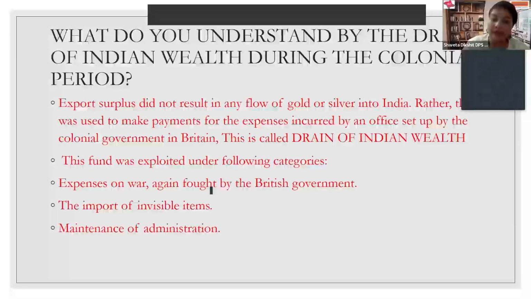Maintenance of railways, maintenance of their administrative services, maintenance of postal services, their own extravagant ways of living standards were all reasons of drain of Indian wealth. This, as I mentioned, is one of the most important one marker, that is drain of wealth. Although in NCERT it is just mentioned for 2 lines, but generally asked for 3 markers. So it's a matter to be kept in the memory.